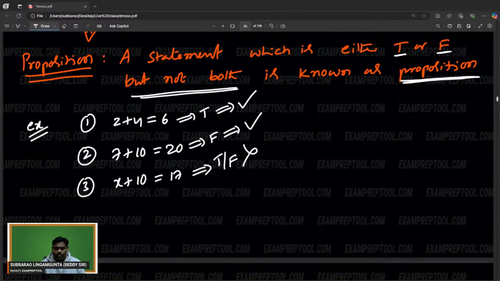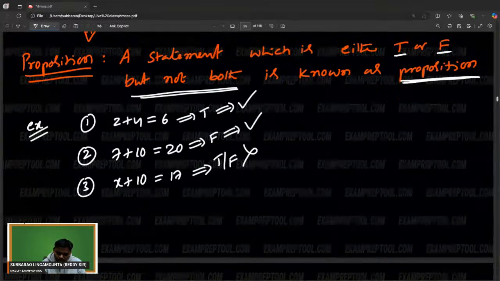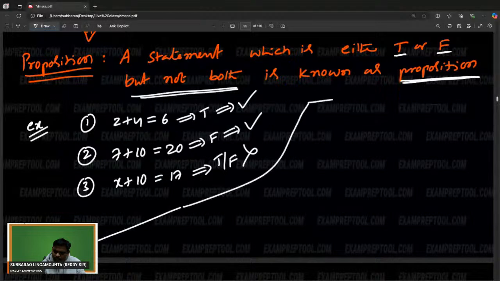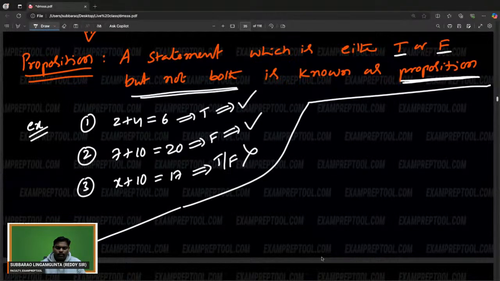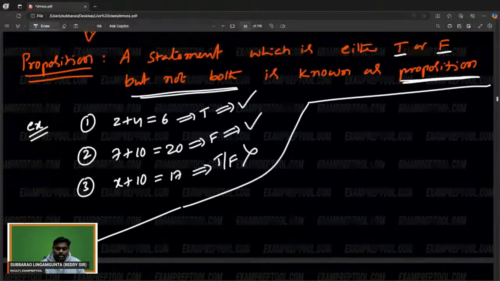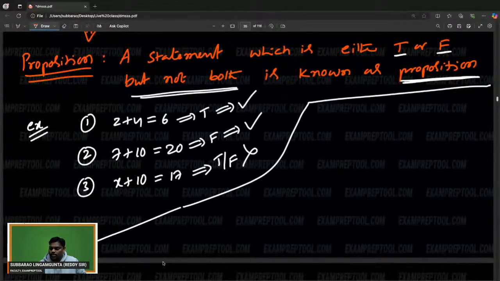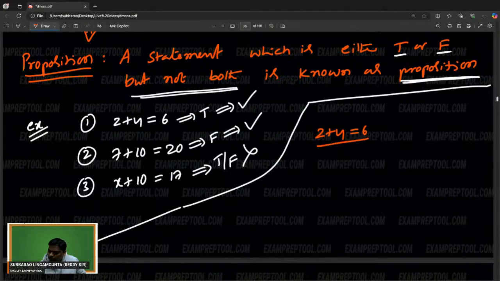Now see the next story. I think until now everyone is fine, everyone is comfortable with proposition. Now I am saying some other story. Let us assume 2 plus 4 is equal to 6. It is true, which means it is a proposition. Assume that it is a proposition P.